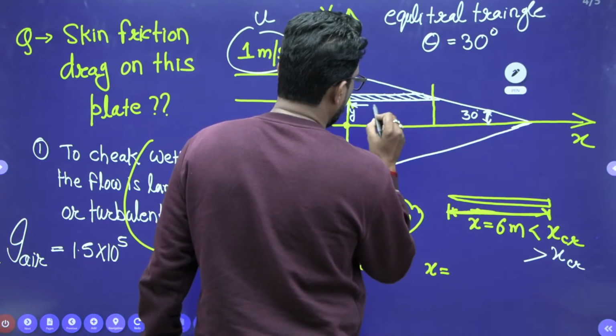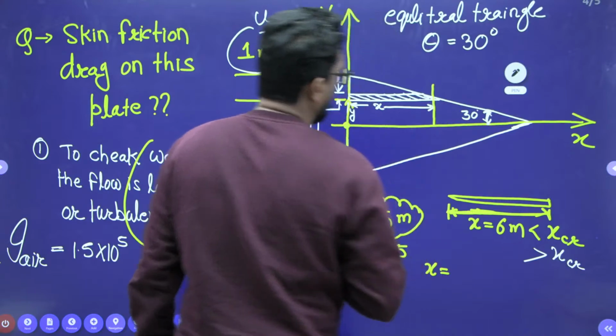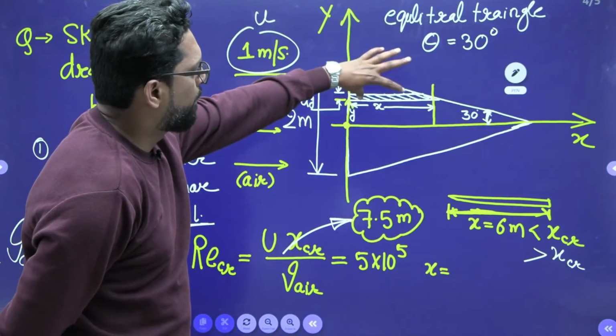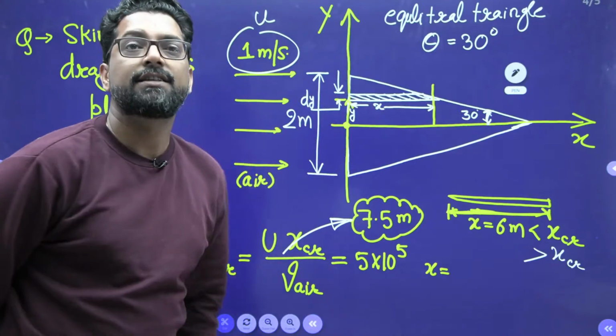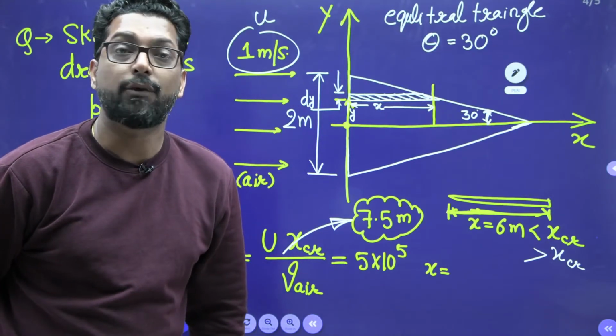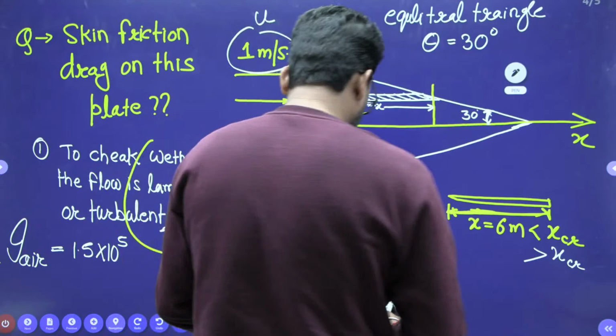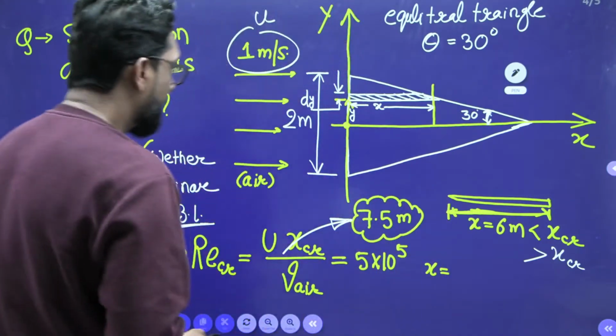So take an element of length x and width dy. So what is the x?